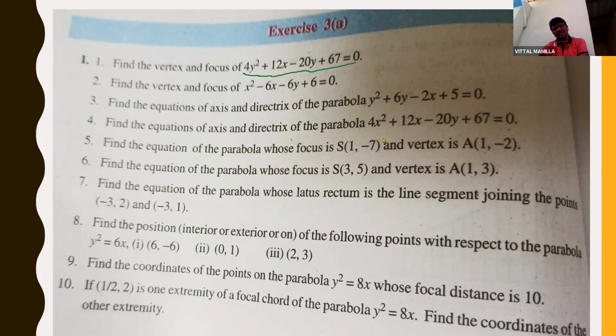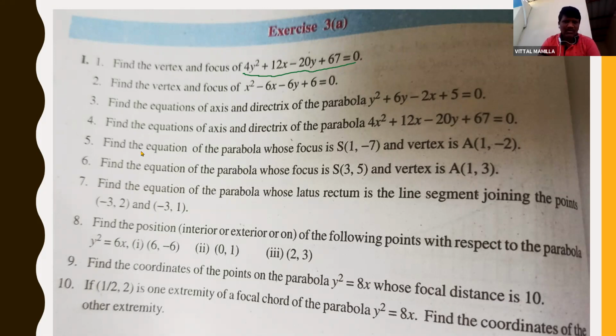And the fourth problem is also the same way. Find the equation of axis and directrix of the parabola. Convert this into x minus h whole square is equal to 4a into y minus k. Then you can find out the h, k, a values by using the completing square method. And the remaining, you know how to do this.